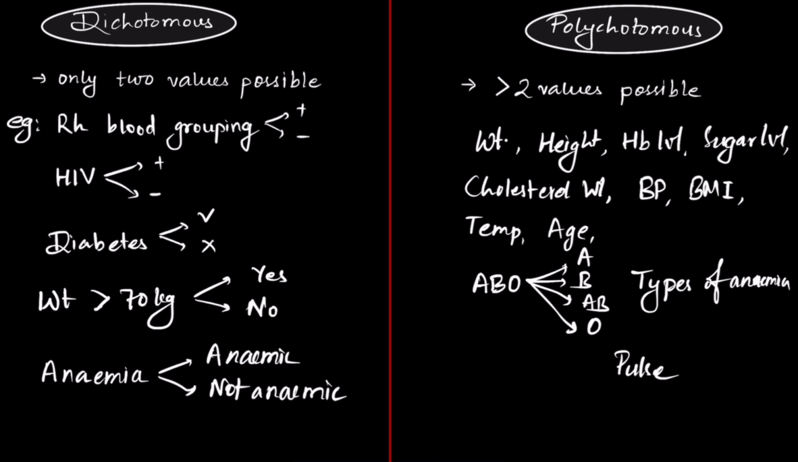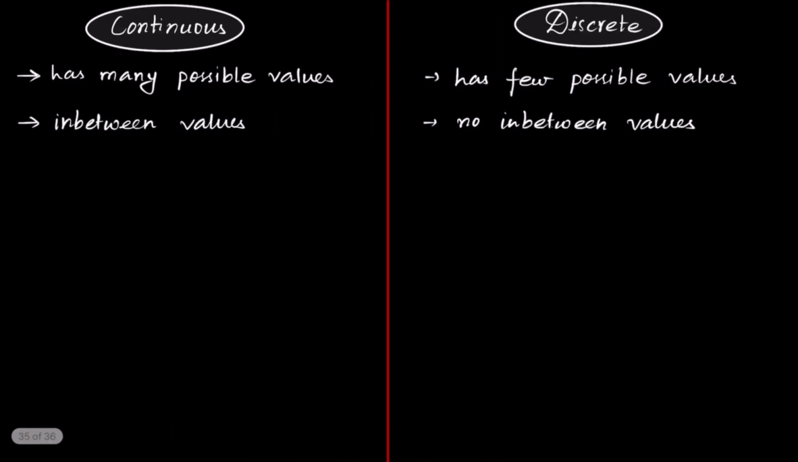Okay, now you have the final classification of variables, and that is continuous versus discrete variable. A continuous variable has many possible values, while a discrete variable has few possible values. But that's not the defining characteristic. The defining characteristic is that a continuous variable has in between values as well, but a discrete variable does not have any in between values. For example, let's take weight.